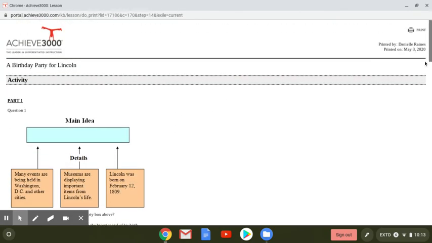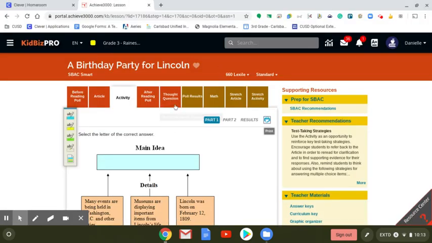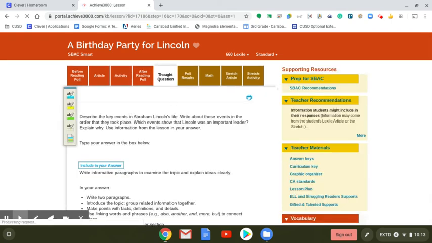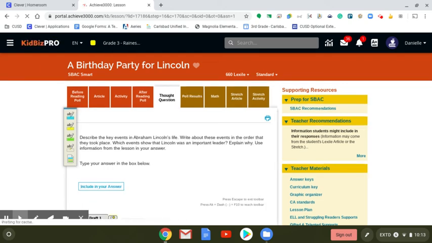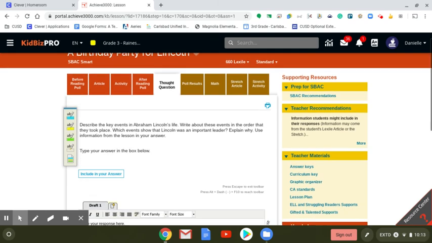So let's get out of here. And the thought question this week is a sequencing question. It says, describe the key events in Abraham Lincoln's life. Write about these events in the order that they took place. So you need to put the key events that happened to him and put them in order. Which events show that Lincoln was an important leader? Explain why. Use information from the lesson in your answer.